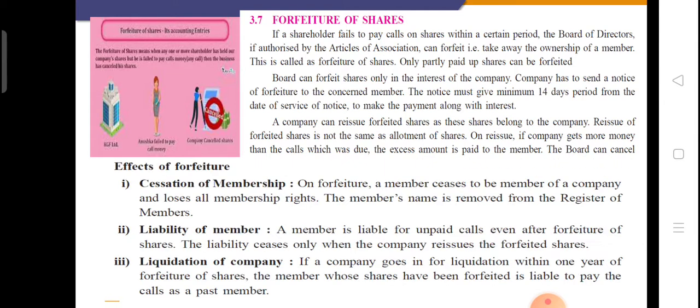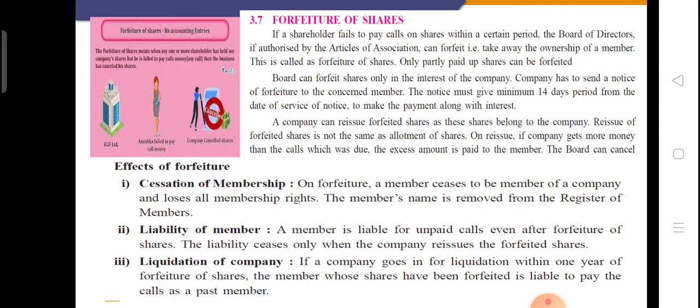Now students, we will see what the effect of the forfeiture will be. What will be the effect of the forfeiture after cancellation, after removal of membership? What will happen? First, cessation of membership. Cessation means end of membership. Once the shares are forfeited, the membership of the shareholder will be cancelled. So on forfeiture, a member ceases to be a member of the company, loses all the membership rights, and thus the member's name is removed from the register of members.